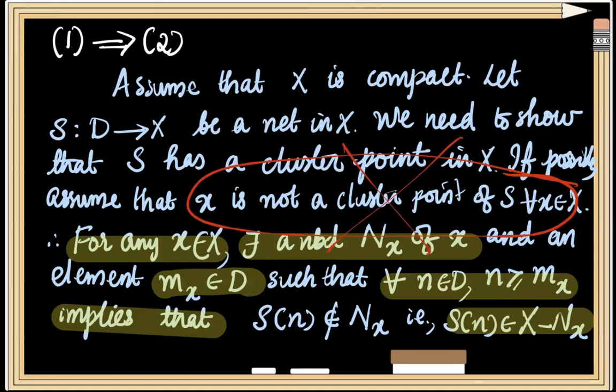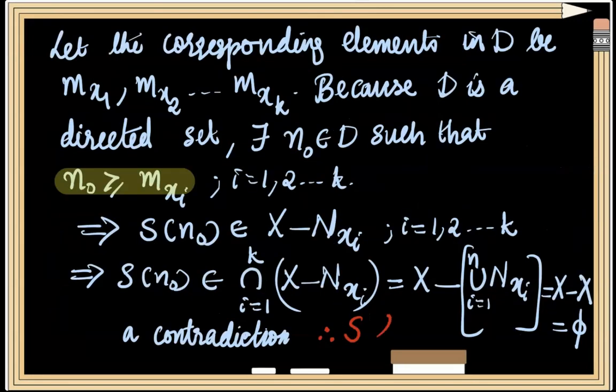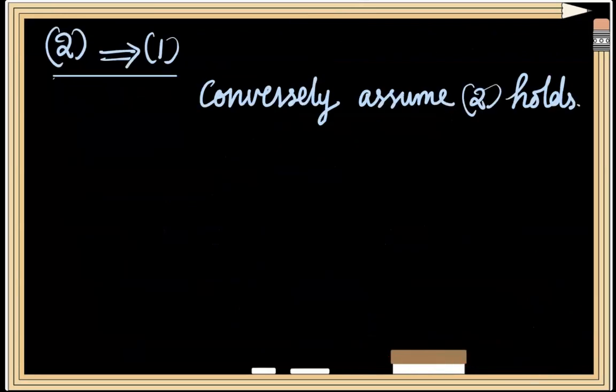Hence, we can conclude that the net S has a cluster point. Thus, 2 holds. This completes the proof that 1 implies 2. Now it remains to show that 2 implies 1. Conversely, assume that statement 2 holds. That is, we assume that every net in the space X has a cluster point in the space. We need to show that the space X is compact.